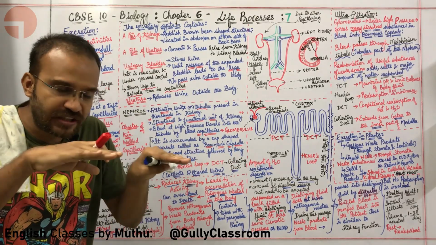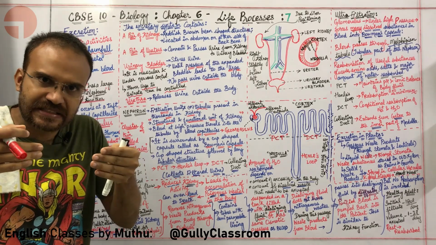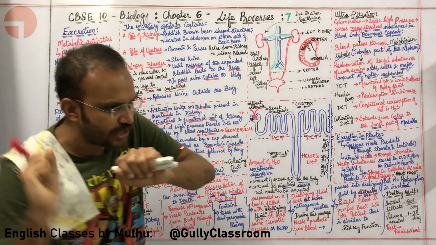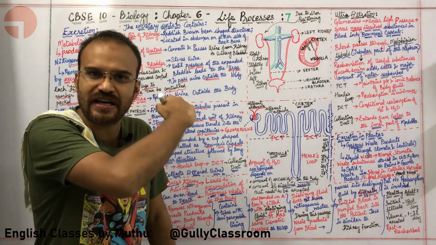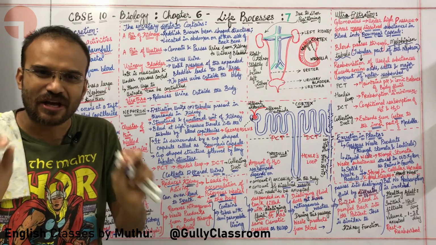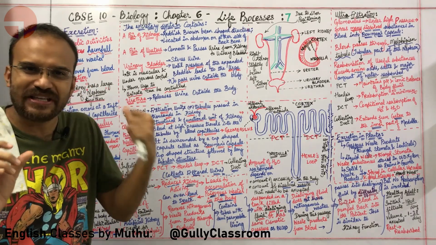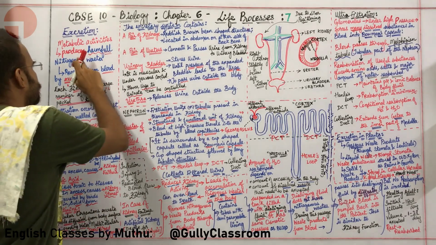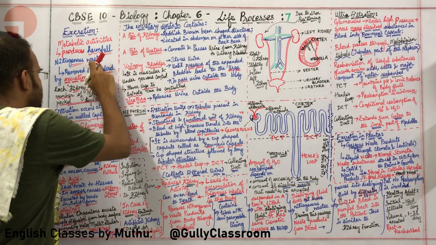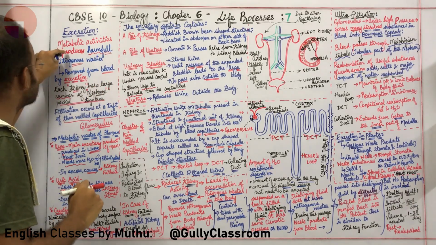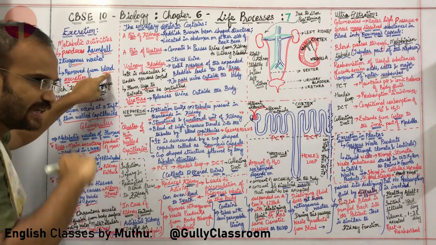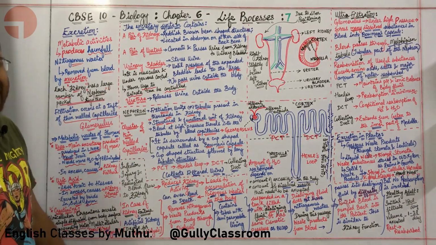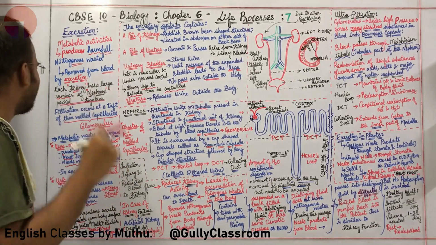So because of all these metabolic activities, our blood is containing a lot of nitrogenous waste. These nitrogenous wastes are systematically removed from the body by a process called excretion. Now are you able to understand intuitively what is excretion? Can we look at the definition? All metabolic activities are producing harmful nitrogenous waste, and the removal of this nitrogenous waste from the blood is done by another metabolic activity which is called excretion.